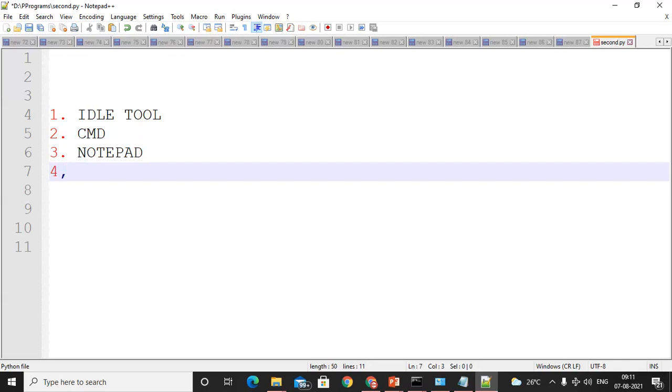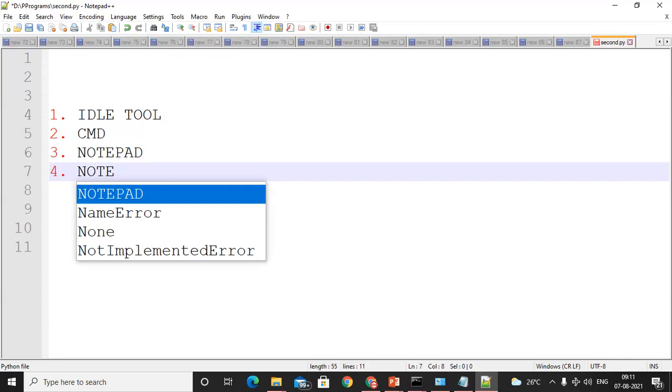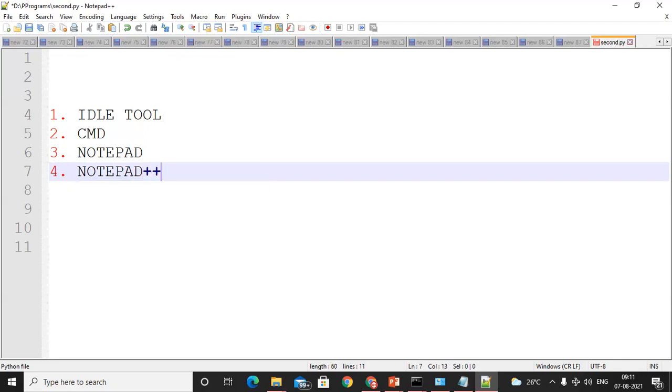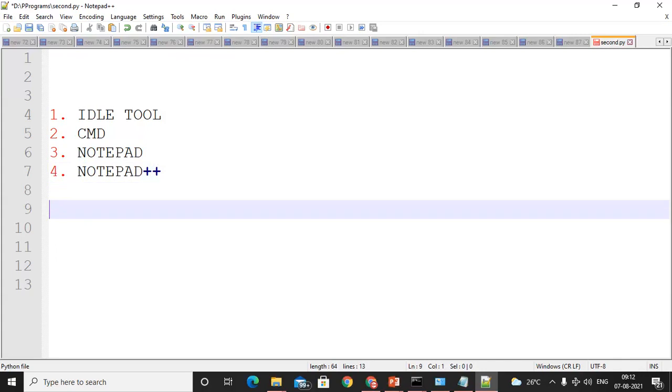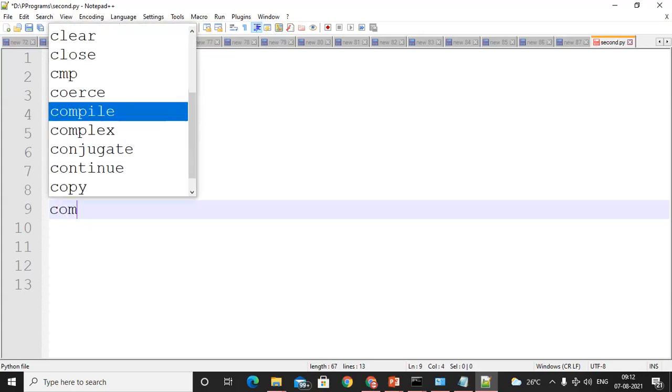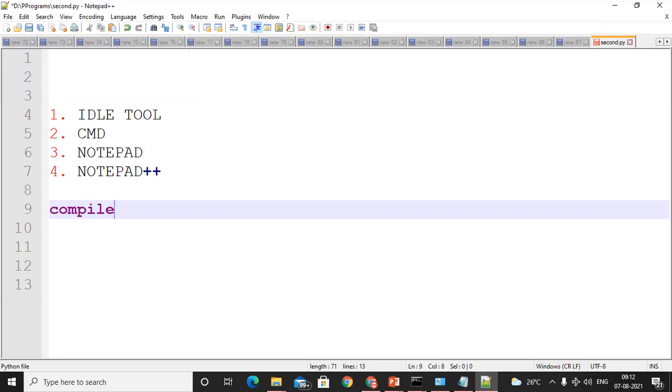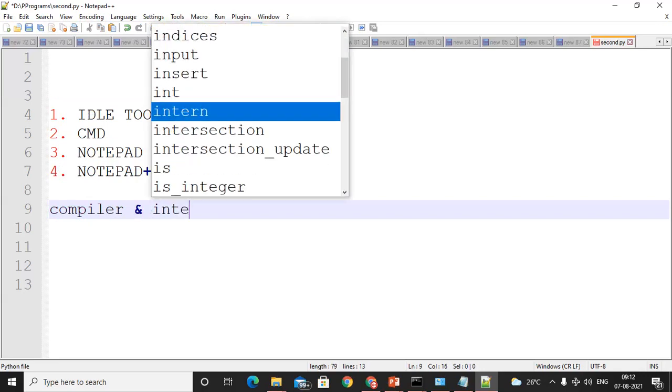These points are most important. By using this technique, we executed the program. We did the difference between compiler and interpreter.